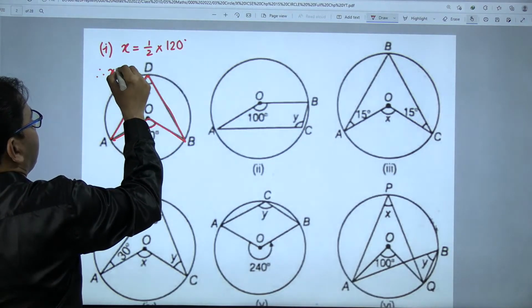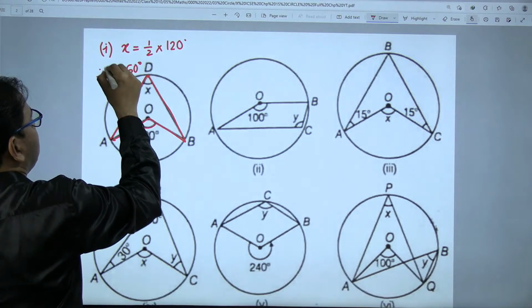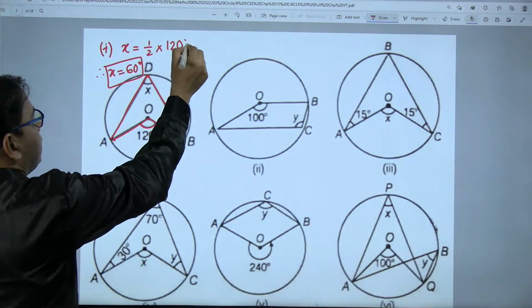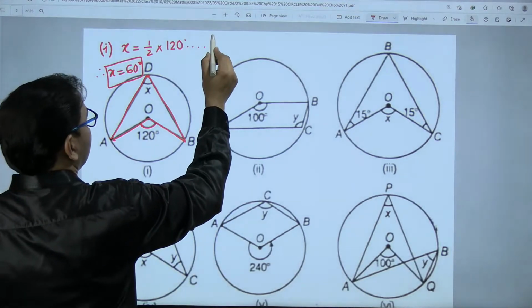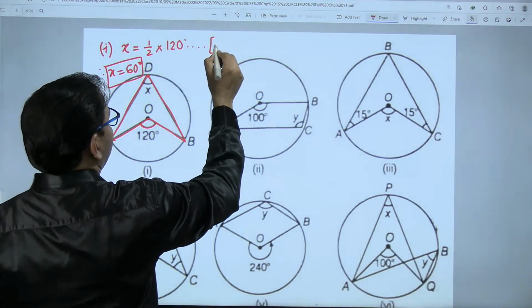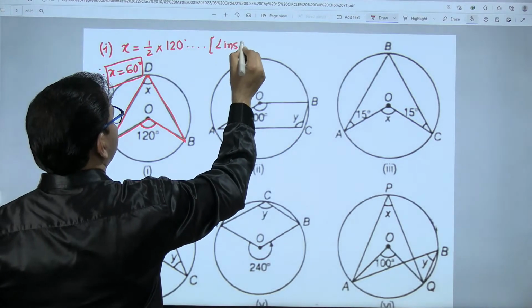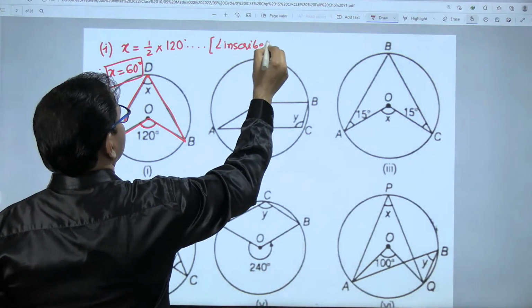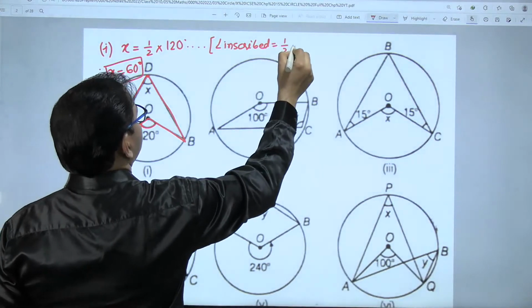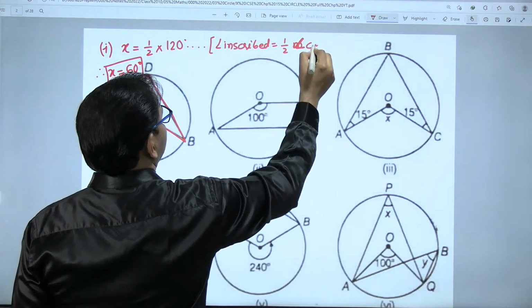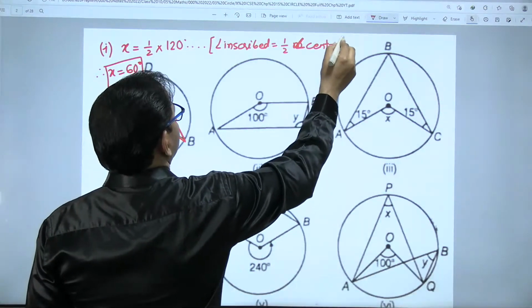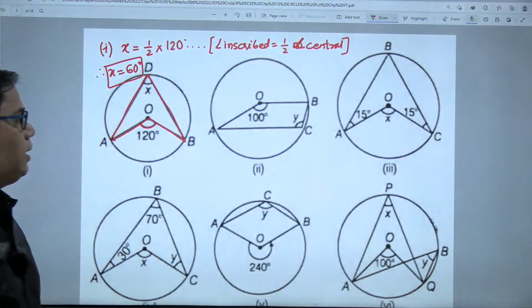So variable X is 60 degrees. Please mention the reason or your marks will be deducted. The reason we are going to write is: the measure of the inscribed angle is half the measure of the central angle.